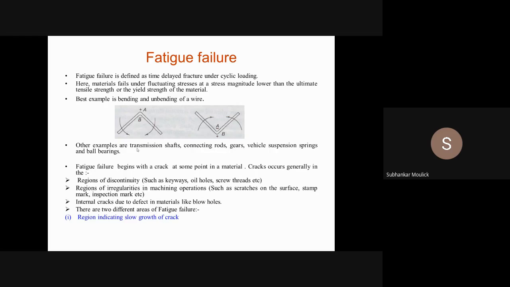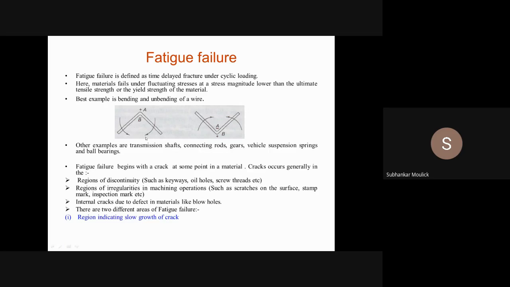Will the crack propagate much faster from A to B, or will it propagate very slowly? Sir, I think faster. Yes, due to increase or decrease of the amplitude of load, the crack will be propagating. It may be slow, it may be faster, depending upon the magnitude of the amplitude of load you are applying.